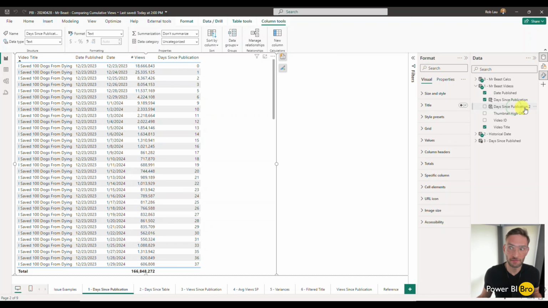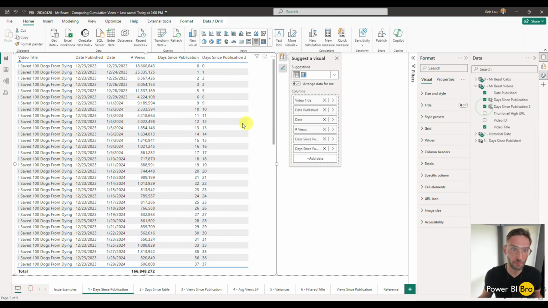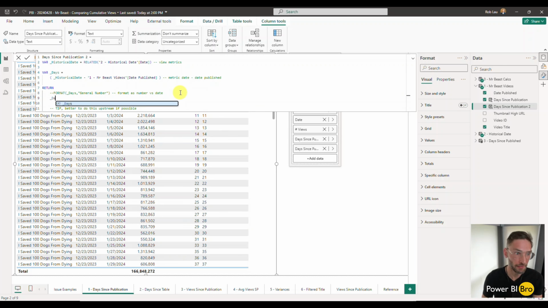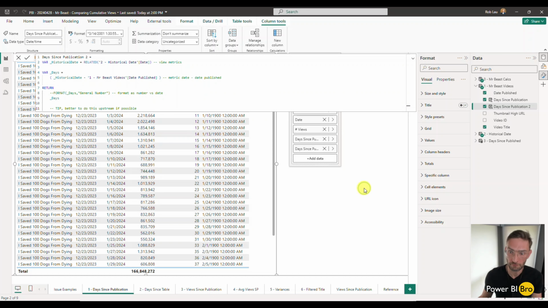So again, if we look at this, let's open it back up. I'll actually add it here just so we can keep looking at what we're creating as well. We're going to get the related date. Then we're going to very simplistically take the historical date and subtract the date published, yielding a number. And as you do that, what you might see first is, it's kind of a healthy tip, if we just return the days like this, without that format, you'll see it comes back as a date right here.